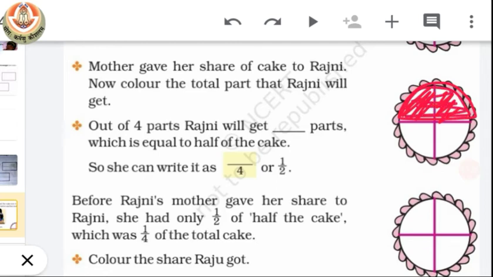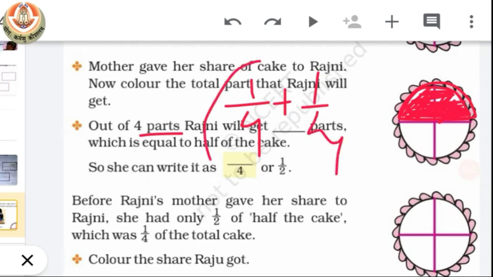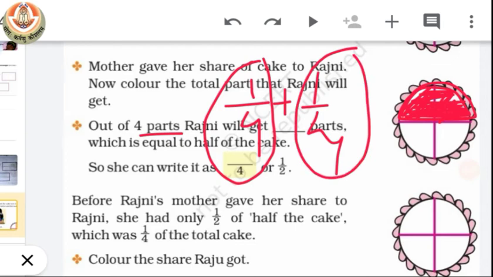Now we have to color the total part that Rajni will get. So you can see here, this is the part Rajni will get out of 4 parts. If her mother gave her share to Rajni, then now Rajni will have 1/4 plus 1/4, means 1/4 share of her and 1/4 share of her mother.